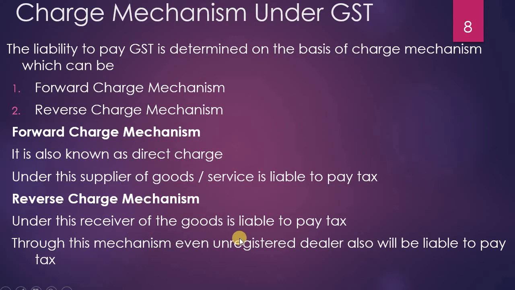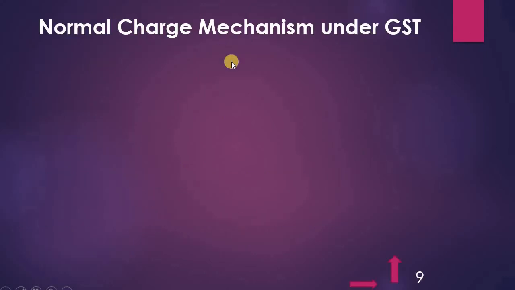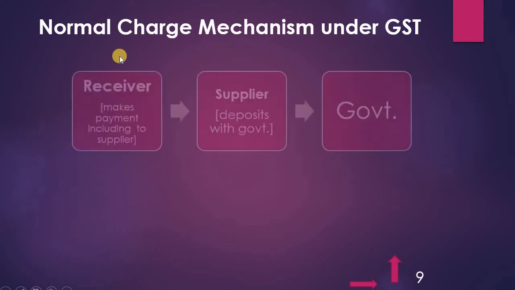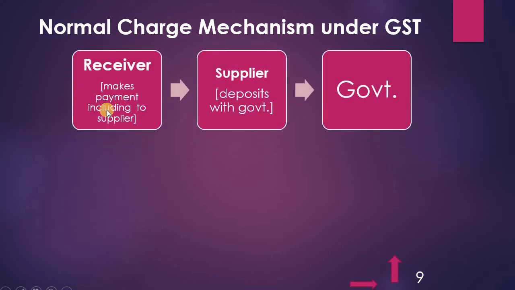Let me explain this concept through a chart. Here, the normal charge mechanism under GST. So what does normal charge mean? Here the receiver makes the payment to the supplier. The supplier is the person who supplies the goods to the receiver. The receiver will receive the goods and make the payment to the supplier. What does the supplier do? The supplier will deposit it with the government. The government is the ultimate person who receives the tax. So clear, right? A supplier makes the supply of goods to the receiver. The receiver receives the goods and makes the payment to the supplier along with the tax. The supplier receives the tax and makes the payment to the government. That is a normal charge.